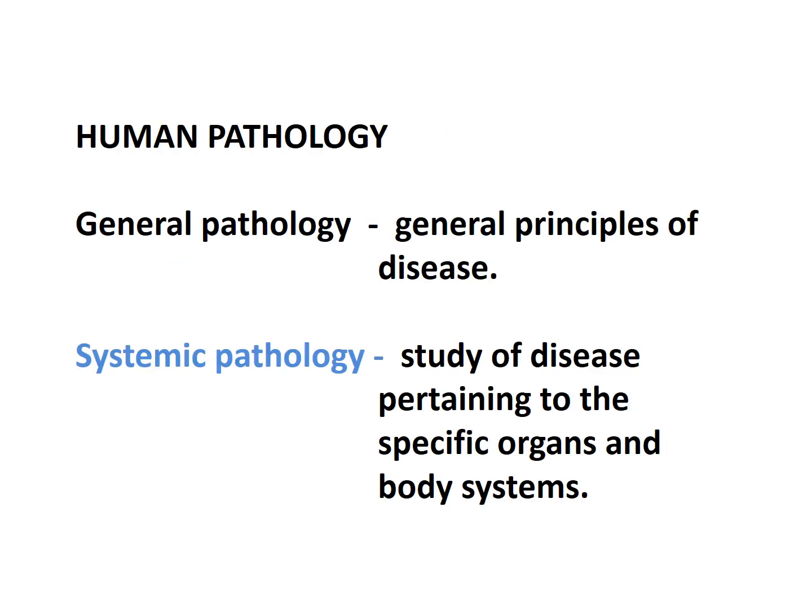In human pathology, we are going to discuss pathology under two main headings. One is general pathology and one is systemic pathology. In general pathology, we discuss the general principles of disease, and in systemic pathology, we discuss each system and the diseases associated with that system, that specific organ. So we will discuss individual systems and the diseases associated with each particular system.